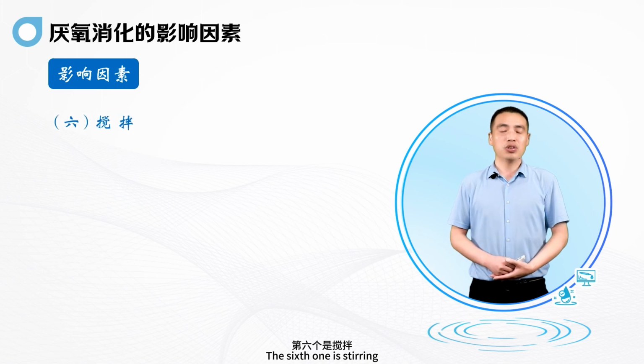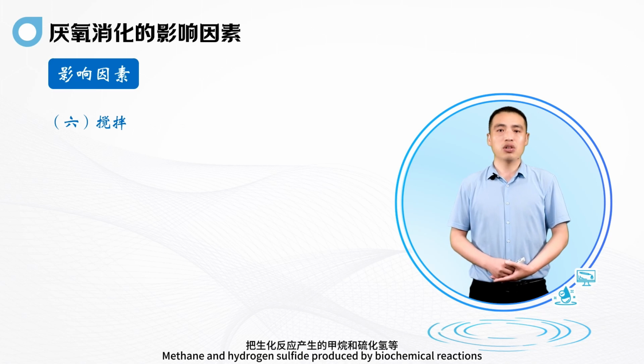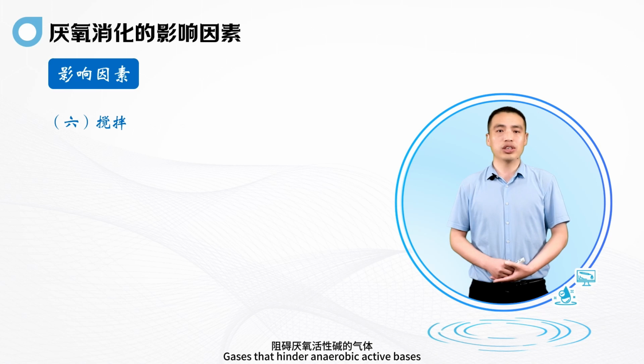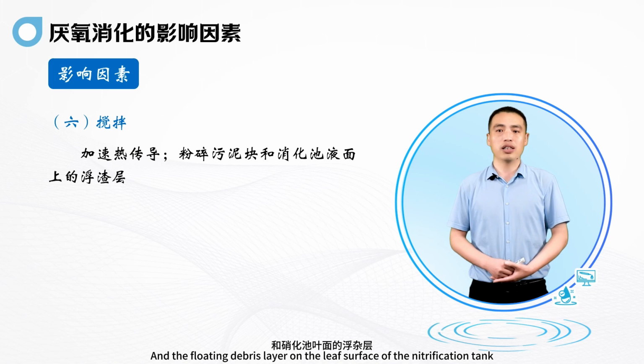The sixth one is stirring. Stirring during anaerobic digestion not only makes the fresh sludge contact uniformly with mature sludge and accelerates the reaction, but also drives out methane and hydrogen sulfide produced by biochemical reactions, gases that hinder anaerobic active bacteria. It also helps to crush the mud blocks and the floating scum layer on the liquid surface of the digestion tank. Stirring thoroughly and evenly is the key to the stable operation of the sludge digestion tank.